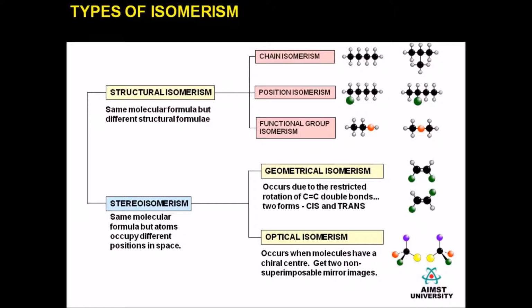Coming to the stereoisomerism, they have the same molecular formula but atoms occupy different positions in space. Stereoisomerism is divided into geometrical isomerism and optical isomerism. Geometrical isomerism occurs due to restricted rotation of carbon-carbon double bonds. Optical isomerism occurs when molecules have a chiral center.